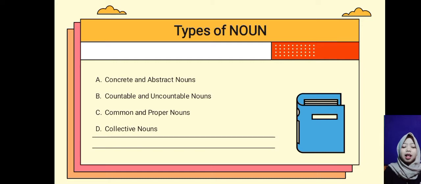Okay friends, let's continue to the types of noun. A. Concrete and abstract nouns. B. Countable and uncountable nouns. C. Common and proper nouns. And D. Collective nouns.